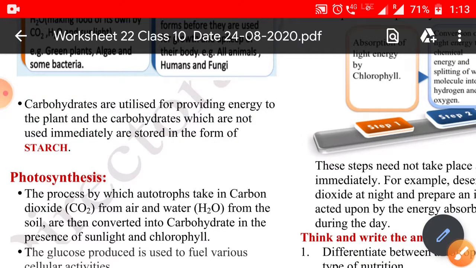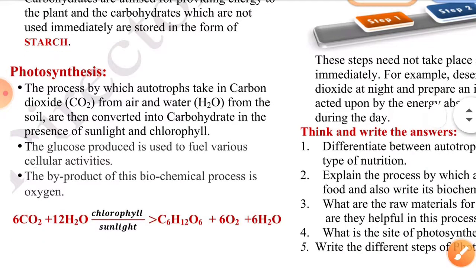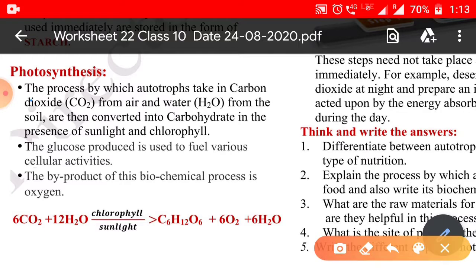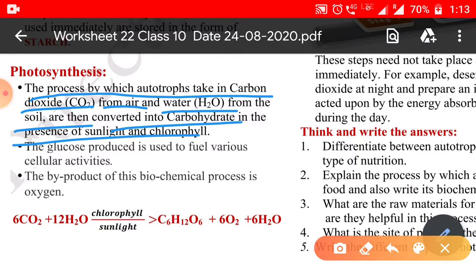How is carbohydrate formed? By the process of photosynthesis. Photosynthesis is the process by which the autotroph takes carbon dioxide from the air and water from the soil and converts them into carbohydrate in the presence of sunlight and chlorophyll. Good.